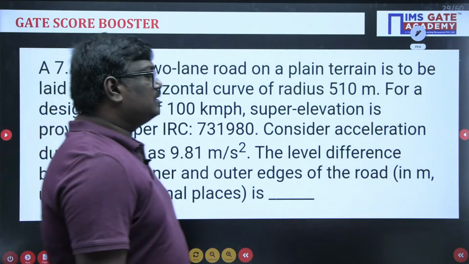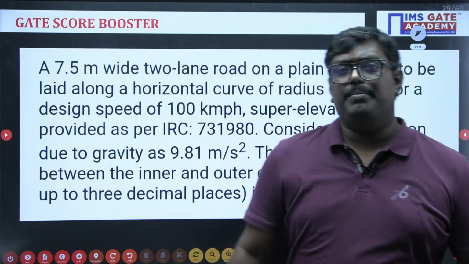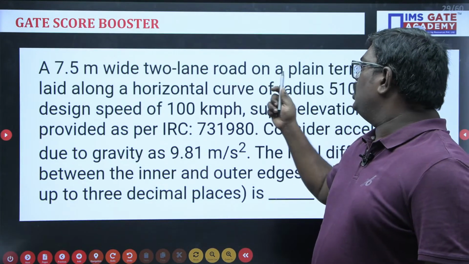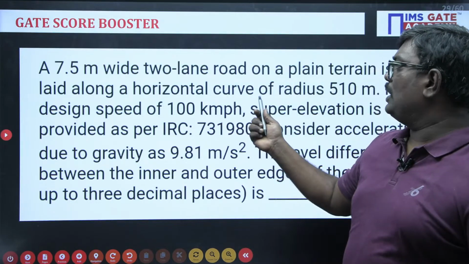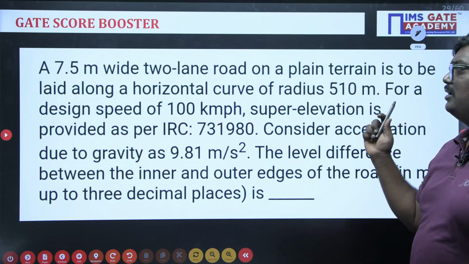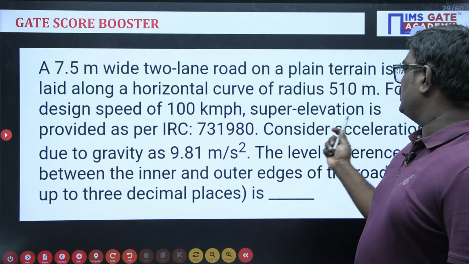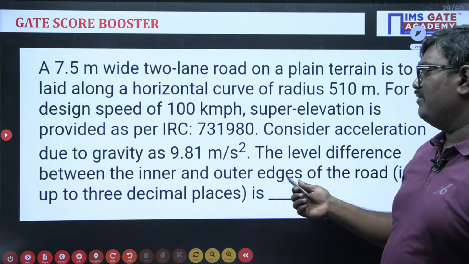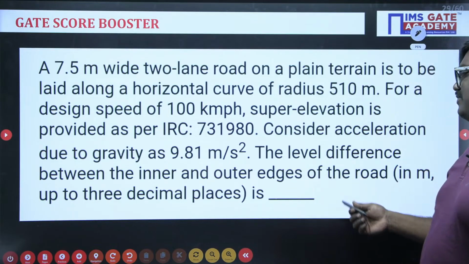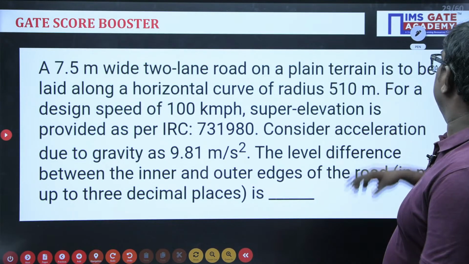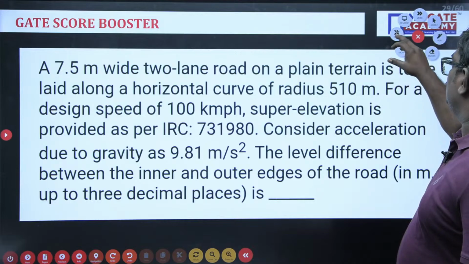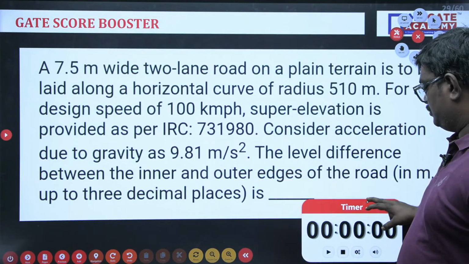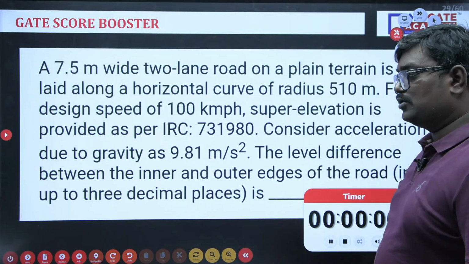Now see students, we have another beautiful question here. A 7.5 meter wide 2-lane road on a plain terrain is laid on a horizontal curve of radius 5 ton. The design speed is 100, super elevation is provided. Consider acceleration due to gravity. The level difference between the inner and outer edge of the pavement is? Okay, I'll just give you a minute. Please solve this, students.